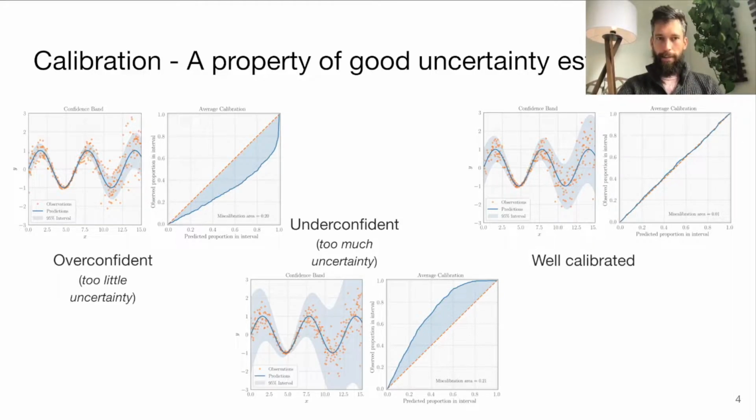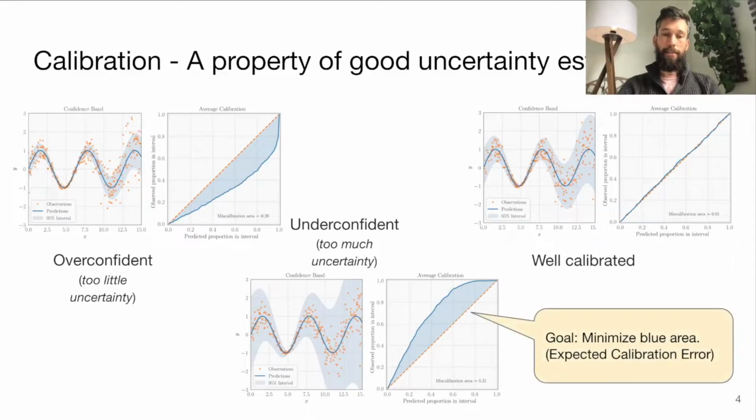So it widely overestimates how many points will be in this interval everywhere, which is the overconfident model. The opposite pattern here is in the underconfident model, and again, the well-calibrated model. Here it turns out to be well-calibrated at all the different intervals, and so we get a nice straight line. In general, our goal for well-calibrated models is to see something like the upper right corner, where the blue area, also known as the expected calibration error, is really small.